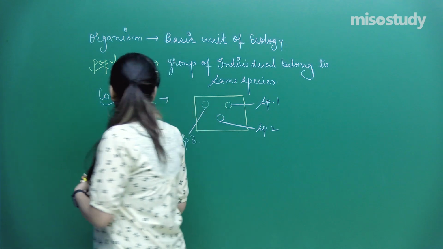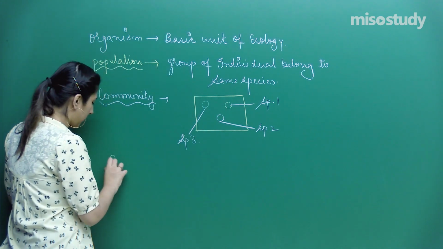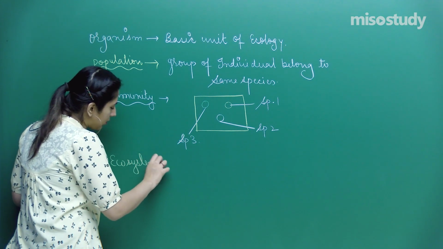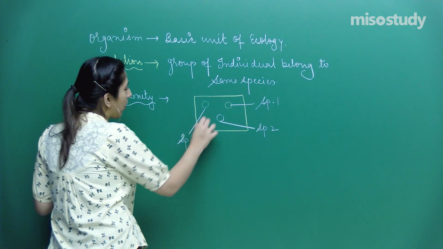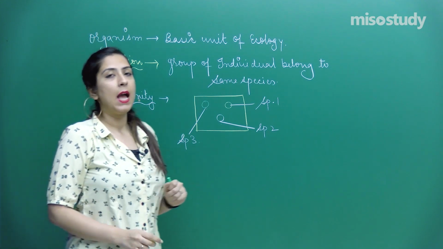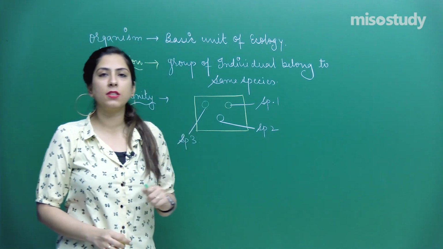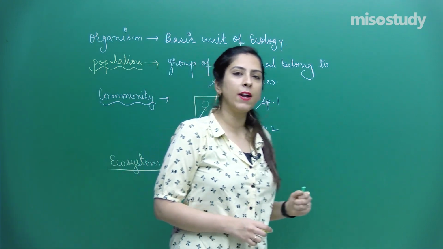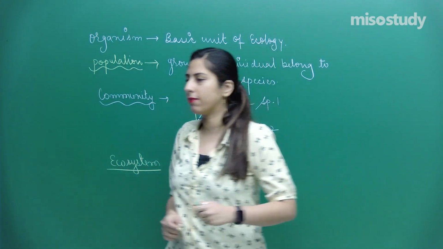After this community, I have discussed the ecosystem. So what was ecosystem? Ecosystem is when a group of populations start interacting with the environment, and in the environment we have discussed two types of factors: one is the biotic factor and the second is the abiotic factor.